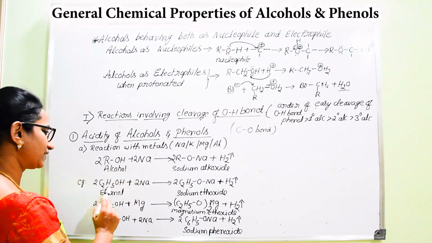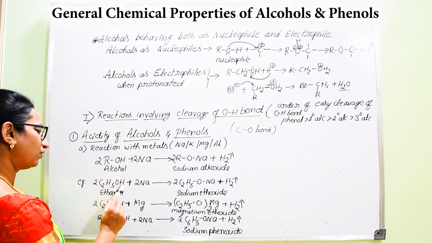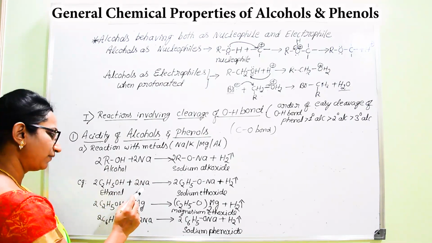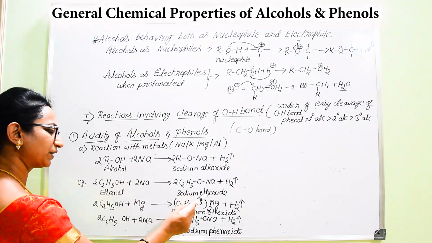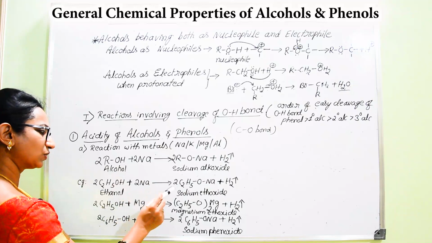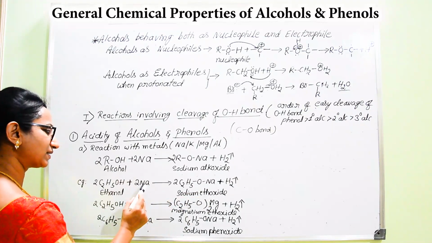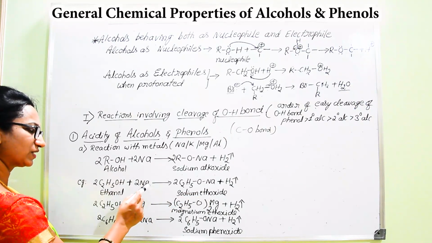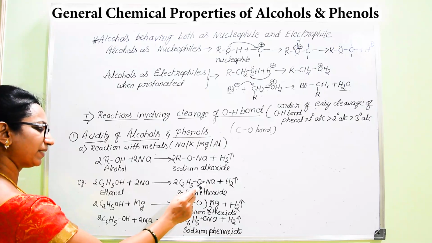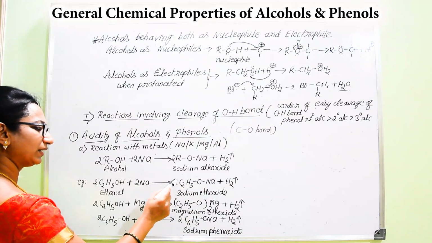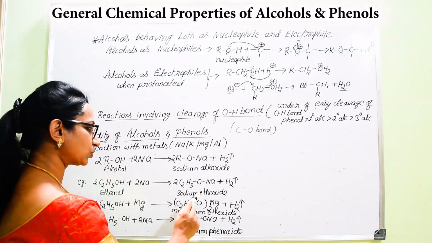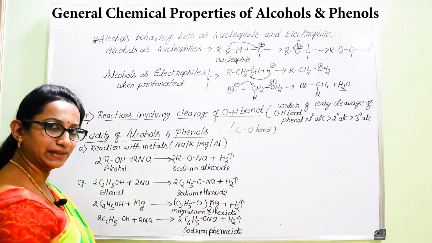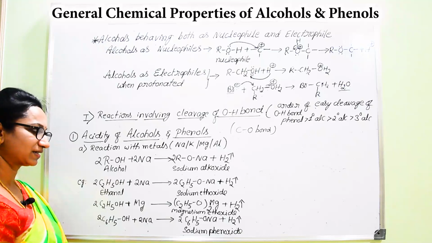Next, if we consider one example, ethanol C2H5OH, when it is made to react with sodium, you are going to get sodium ethoxide. Since the valency of sodium is 1, sodium is bonded with one ethoxy group, C2H5ONa, named sodium ethoxide, and there will be liberation of hydrogen gas.